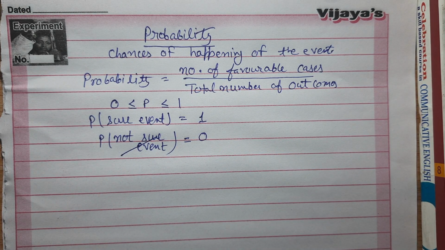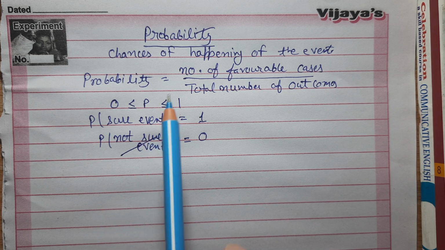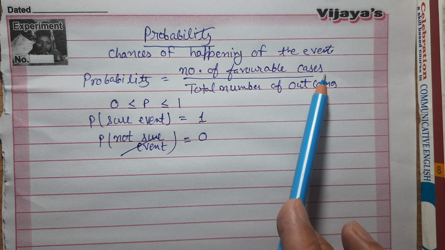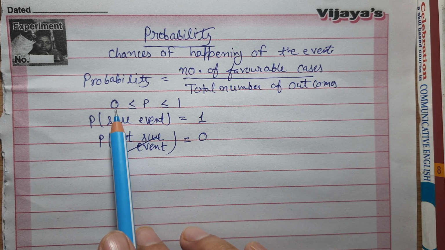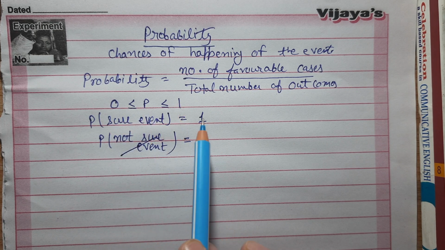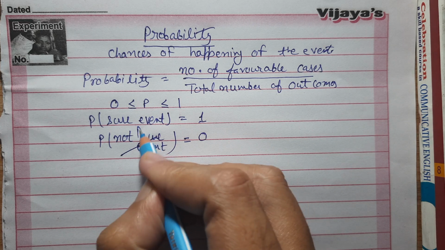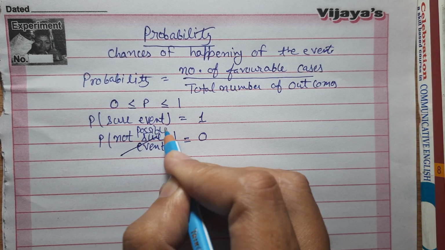I have given you the case of dice. There are numbers from 1 to 6. Probability of number 8 will always be 0. So we have discussed number of favorable cases over total number of outcomes. Probability lies between 0 and 1. Sure event is 1 and not sure event जो possible ही नहीं है, or not possible event is